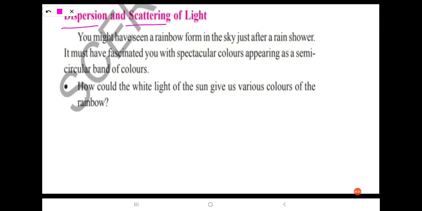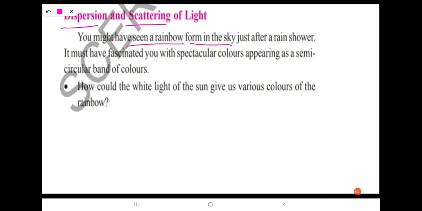Then what is meant by scattering? Here we know it is the process of re-emission of absorbed light in all directions with different intensities by the atom or molecule. This is called scattering of light.